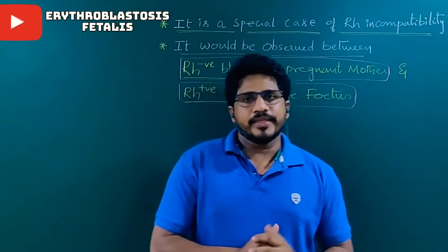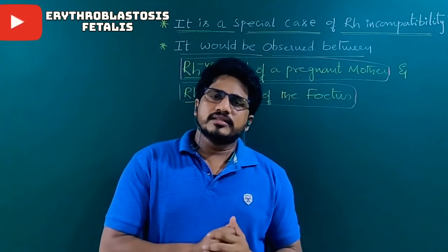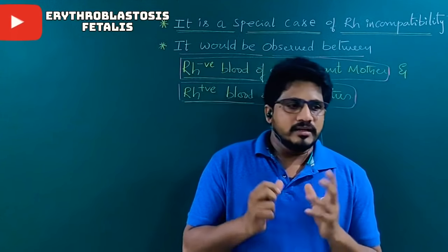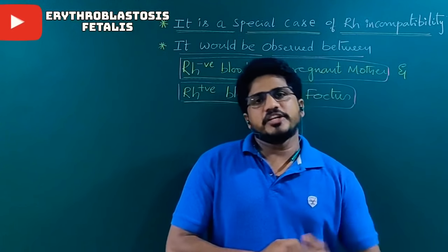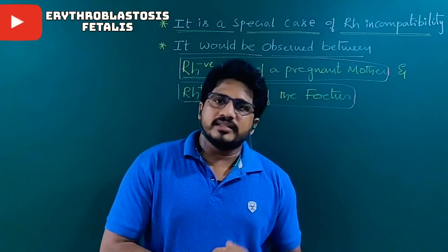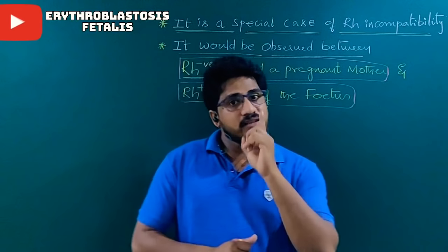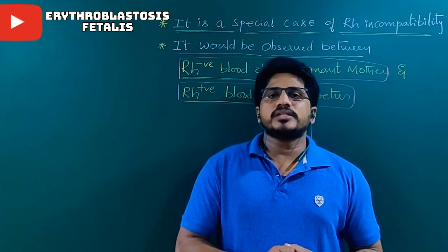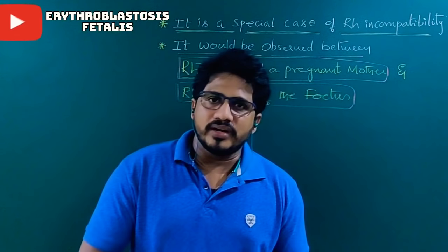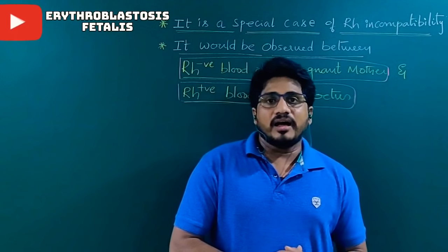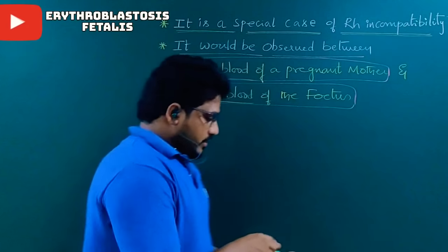The first pregnancy aborts. The second pregnancy also aborts at the 4th month. So serially these abortions take place, and the family members are scared and worry about the generations. Why it is happening, they don't know. There are many reasons for abortion, and erythroblastosis fetalis is one of them. So today you are going to learn what erythroblastosis fetalis is, and why it occurs only between a pregnant woman and an Rh positive baby. Let us see in detail.